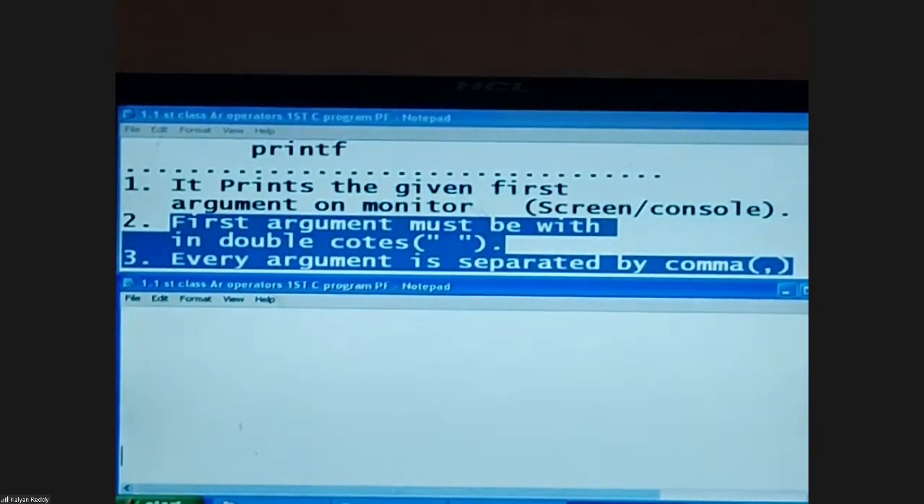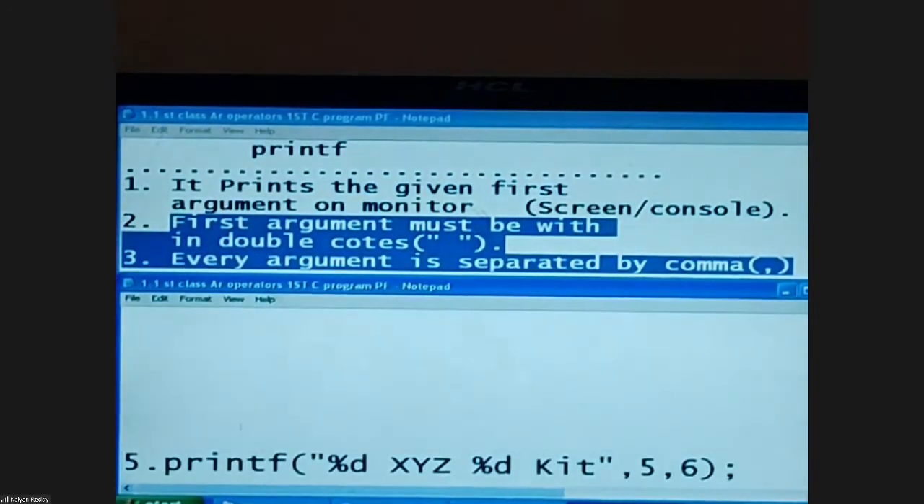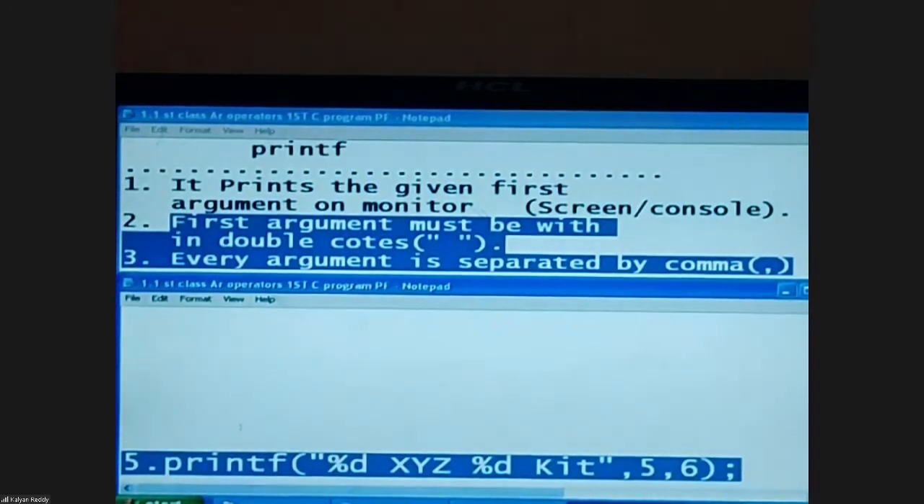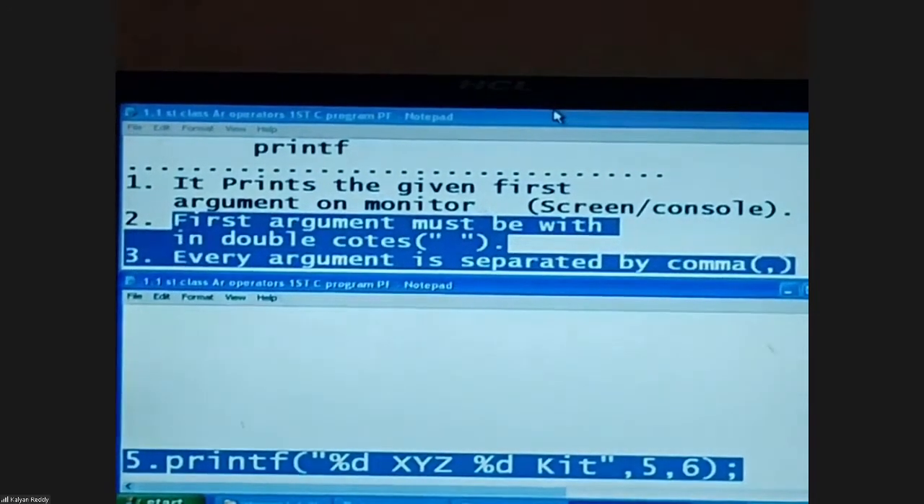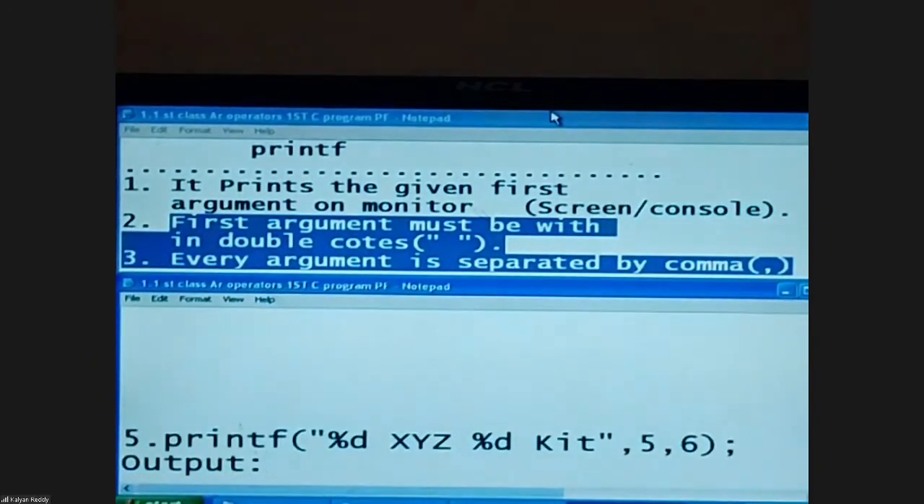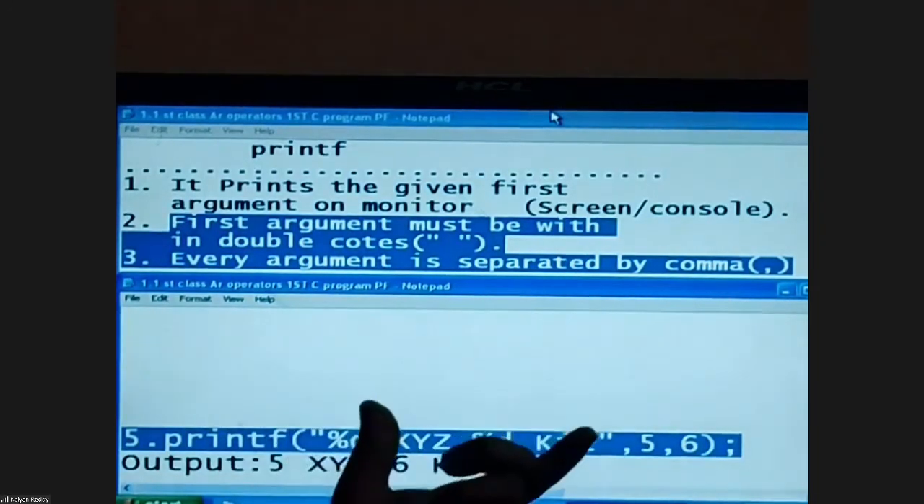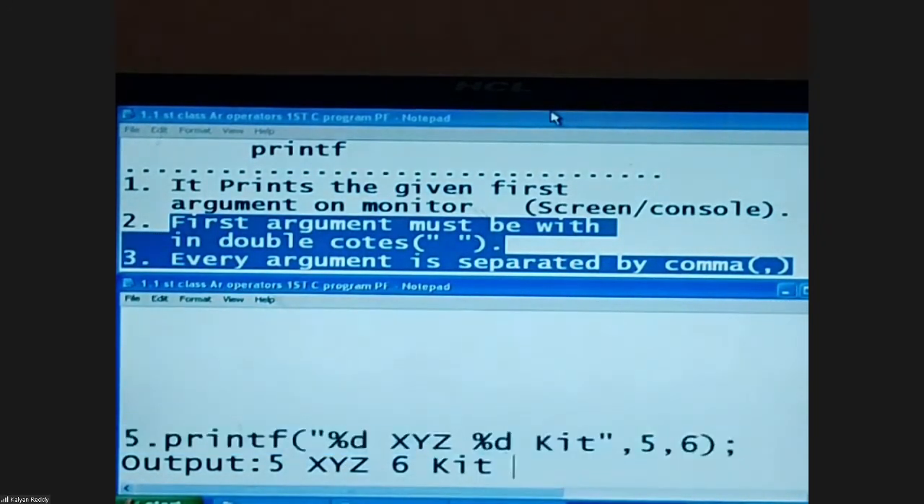According to our requirement, construct a suitable print statement. Given a statement like this, guess what the output is. 5 is printed here, 6 is printed here, and the remaining symbols as it is. So the output is 5 XYZ 6 KIT. Here how many arguments are given? Same, 3. Within double quotes everything is one, comma, second one and third one.